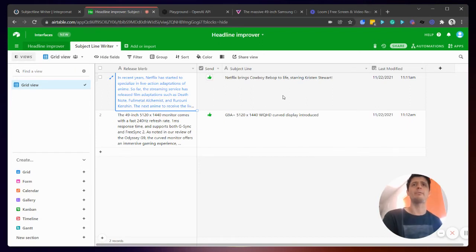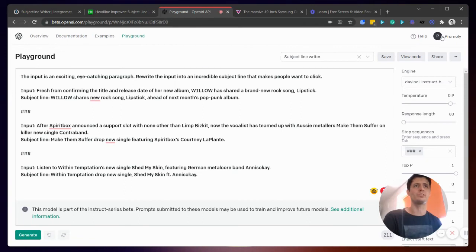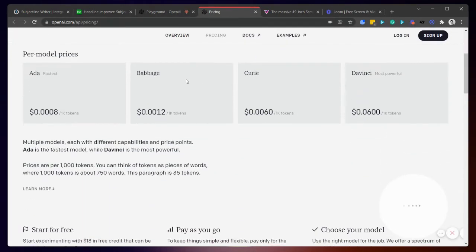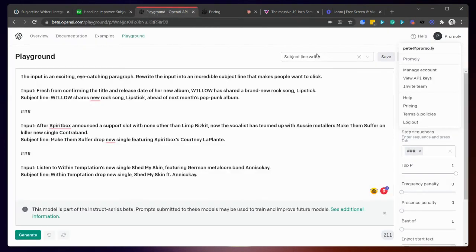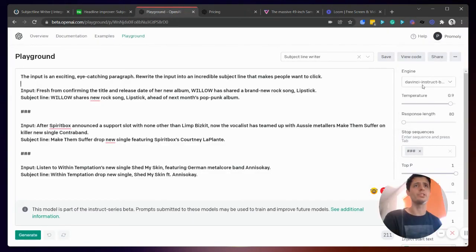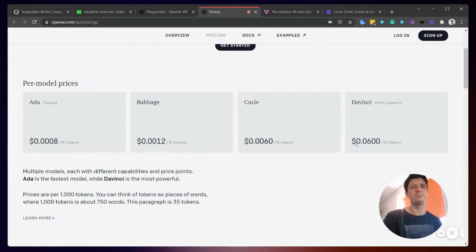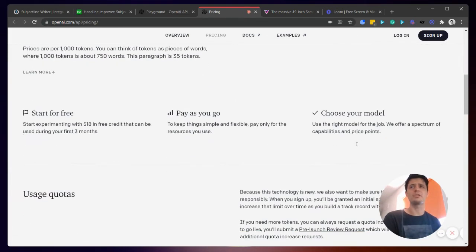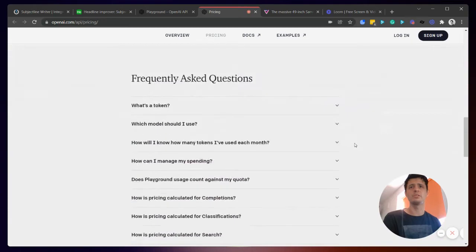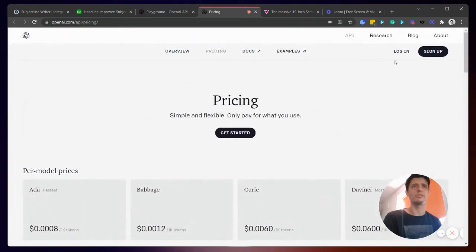So I've got my own app now. I don't need to rely on anyone else's. The GPT-3 costs are pretty slim, really. Let's have a look. What am I using? I am using DaVinci Instruct. So 6p per 1,000 generations. I don't know where my actual pricing is. They've changed the website around.